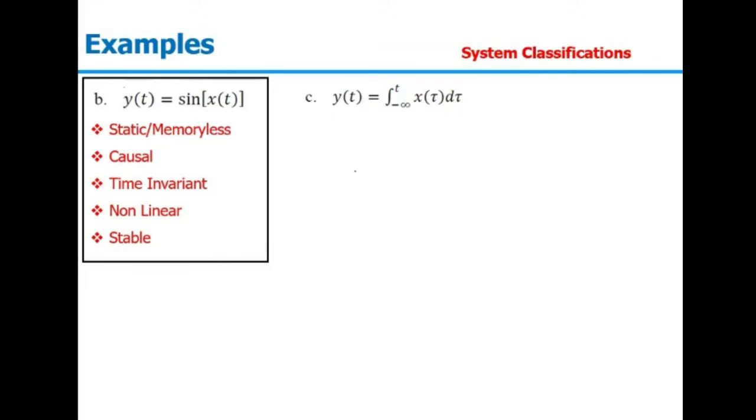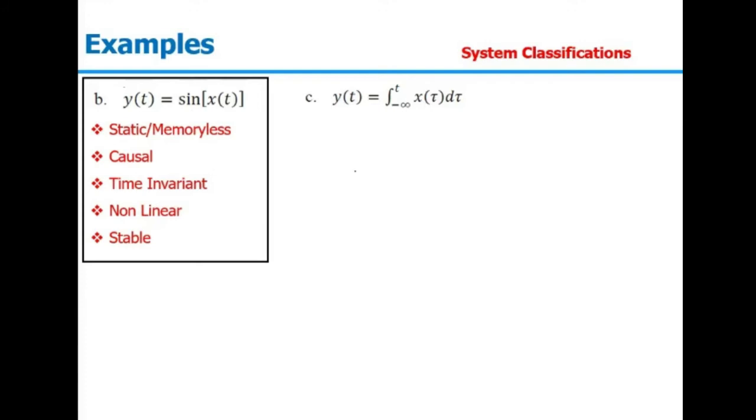So in all these cases the system is depending on the present input. But since we have the integration, where we integrate the signal from minus infinity to t, it has to remember the previous values, because for t equal to 1, y(1) depends on x(1), but it has to remember the previous values from minus infinity to 1 as well. So the given system has memory, since it depends on past inputs. So this is a dynamic system, depending on present and past values.